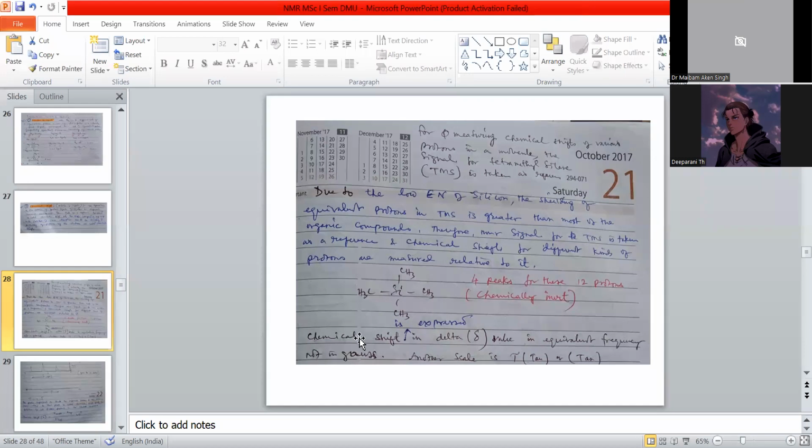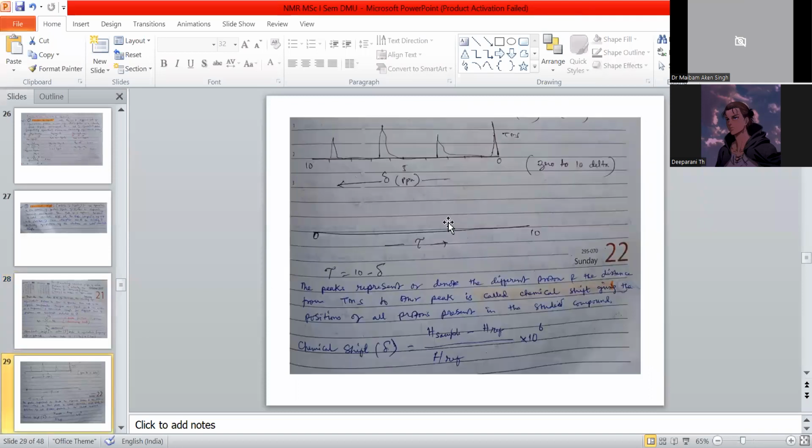Chemical shift is expressed as a delta value in equivalent frequency, not in Gauss. Another scale is tau, or 10. We can use either; there are two modes of application. Then this is the modality of the peak. We can see it in the real picture.